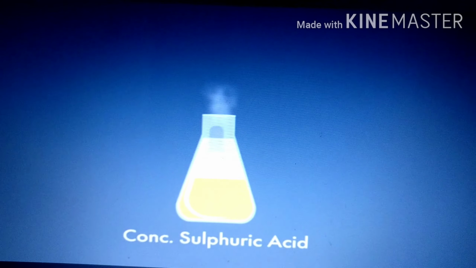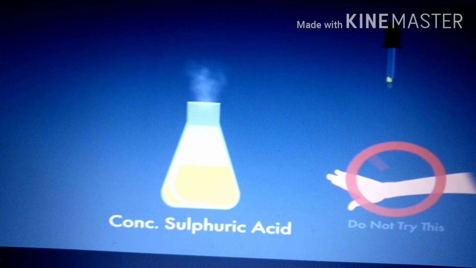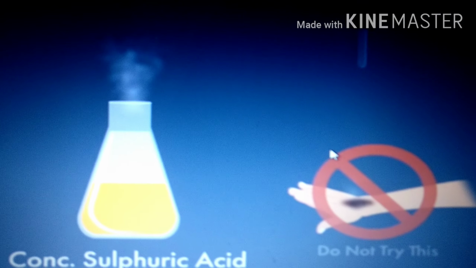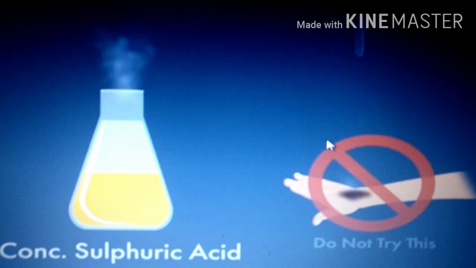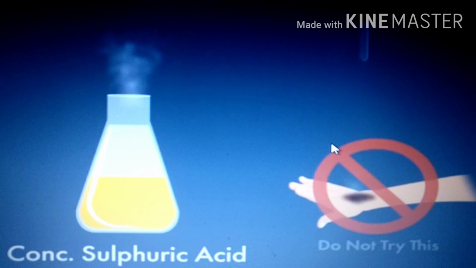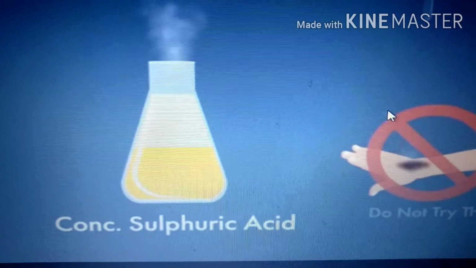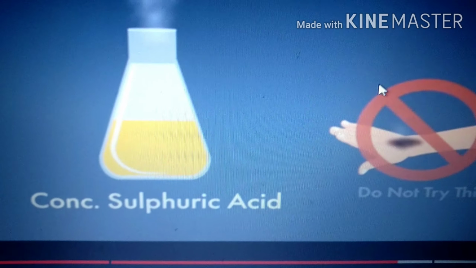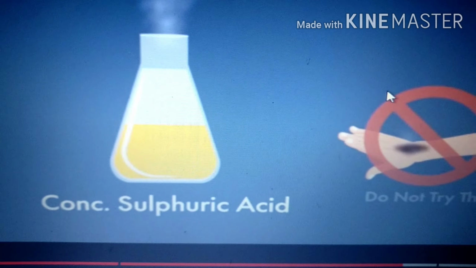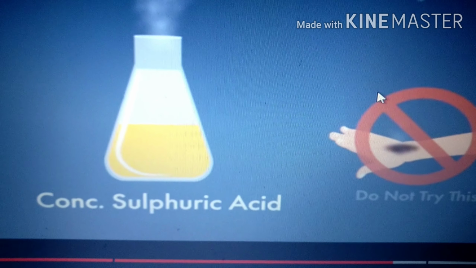What do you mean by corrosive in nature? If they are poured on your hands, what will happen? It may burn your hands. So they are very dangerous. Can you give some examples of these acids? The most commonly used acids are sulfuric acid, hydrochloric acid as well as nitric acid.